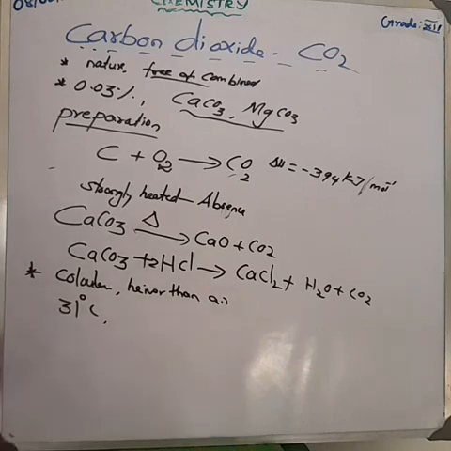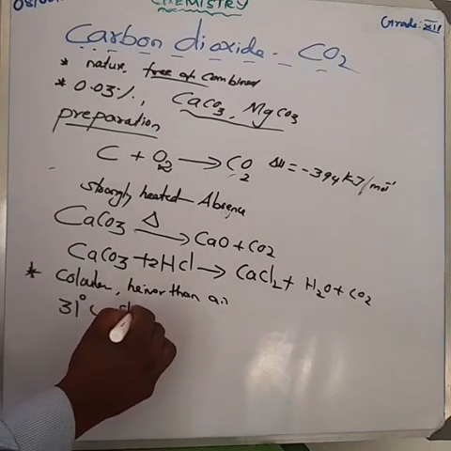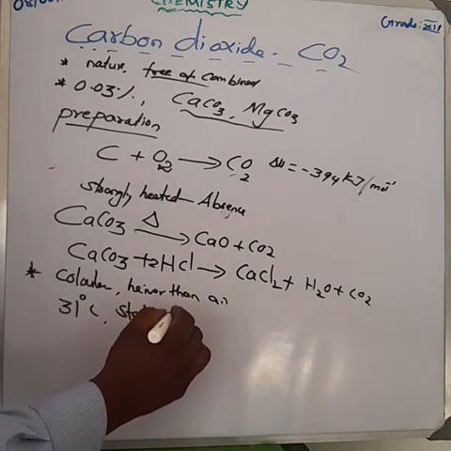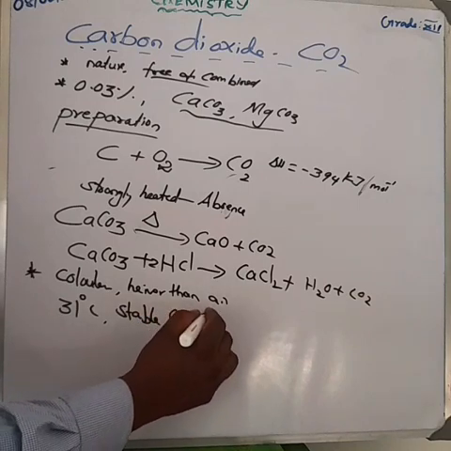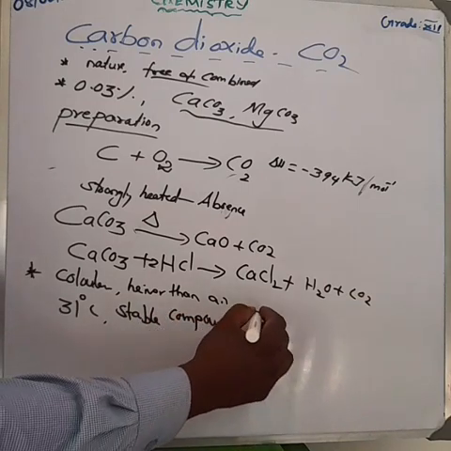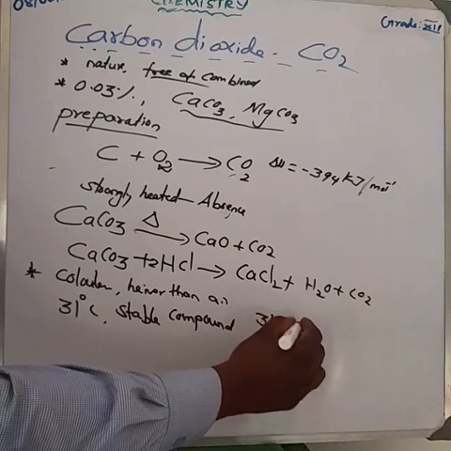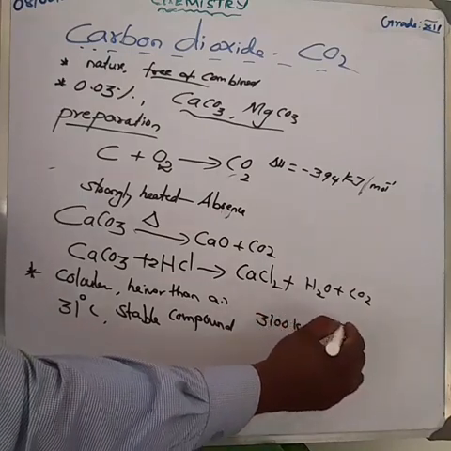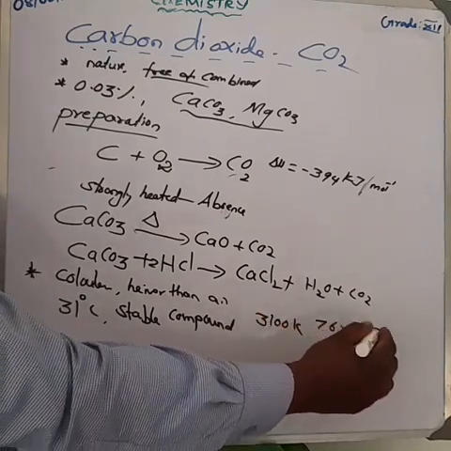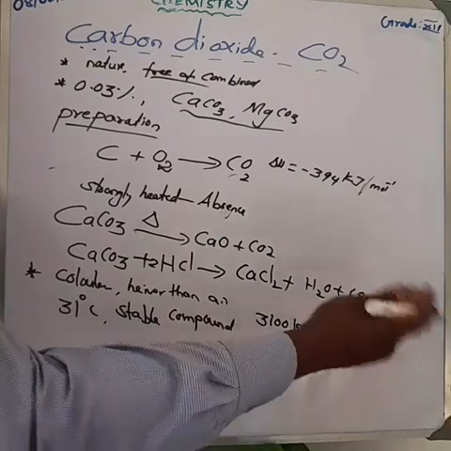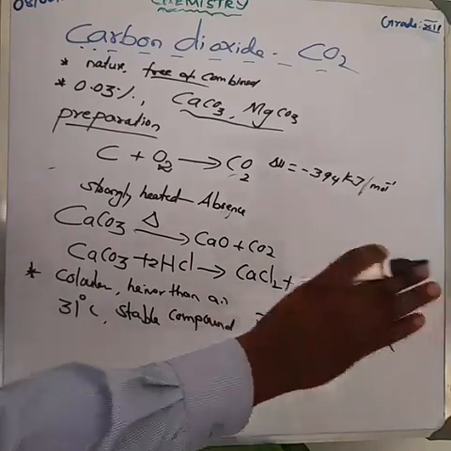Next, carbon dioxide is one of the very stable compounds. Even at 3100 Kelvin, only 76% is decomposed to carbon monoxide. That is, carbon dioxide is converted into carbon monoxide and oxygen.